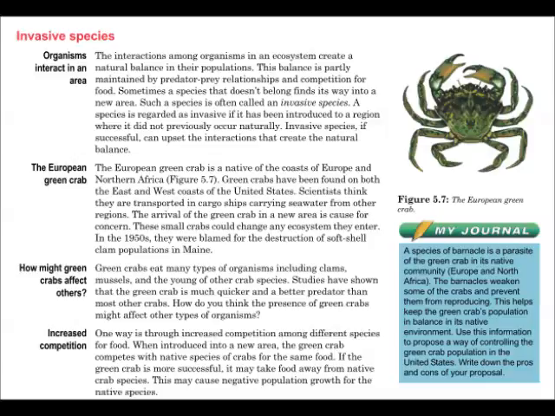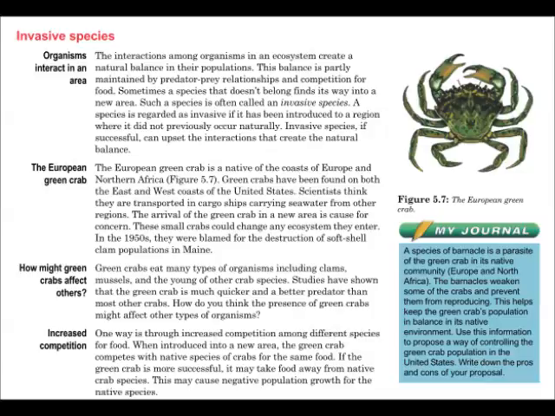The European green crab is a native of the coasts of Europe and North Africa, figure 5.7. Green crabs have been found on both the east and west coasts of the United States. Scientists think they are transported in cargo ships carrying seawater from other regions. The arrival of the green crab in a new area is cause for concern. These crabs could change an ecosystem they enter.